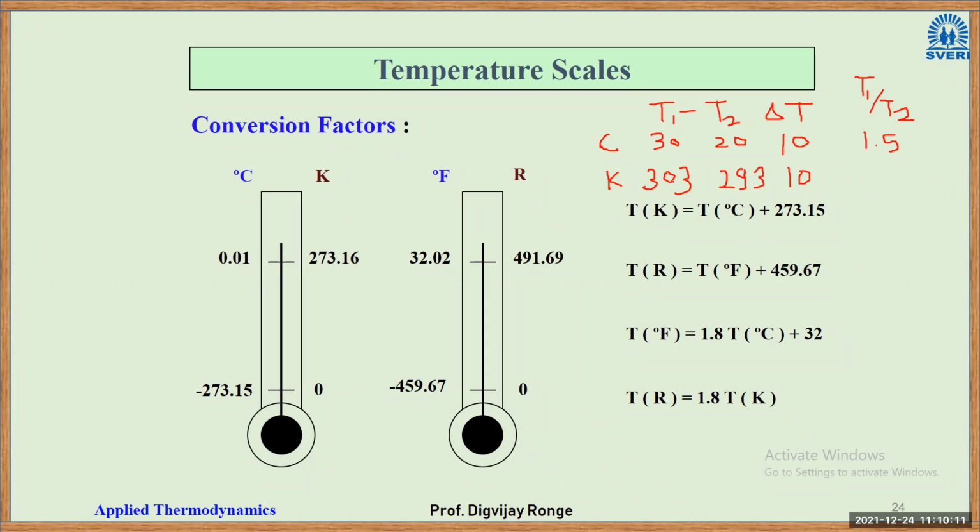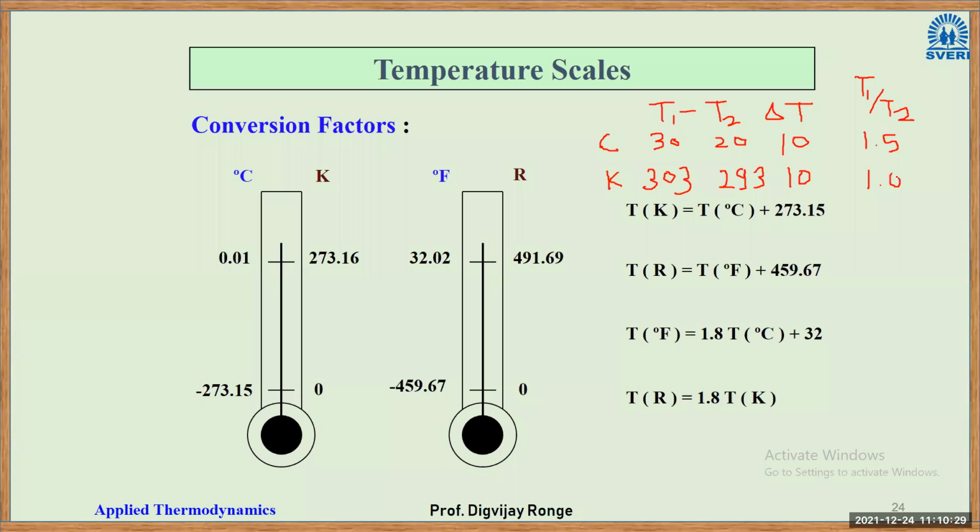Yes, how much will it become? 303 by 293. 1.03. Okay, 1.03.